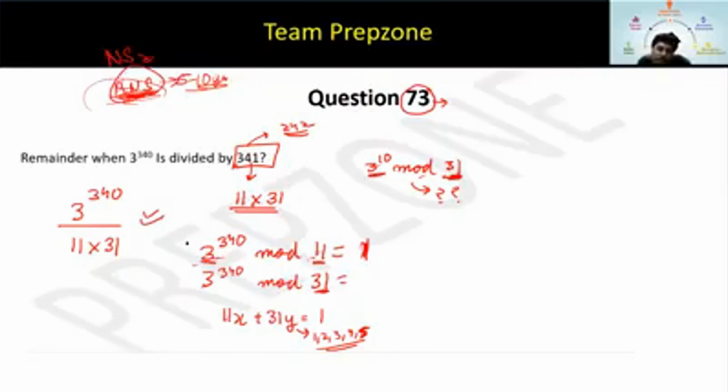You guys are making calculation mistakes, and that is not good actually. How to do it? 3 cube is 27, right? So -4 into -4 into -4, into 3. I can take it like this simply. What is the Euler of 11? 10, right? So 3 to the power 10 mod 11 will be 1, right, Mukul? So 3 to the power 340 mod 11 will be 1.